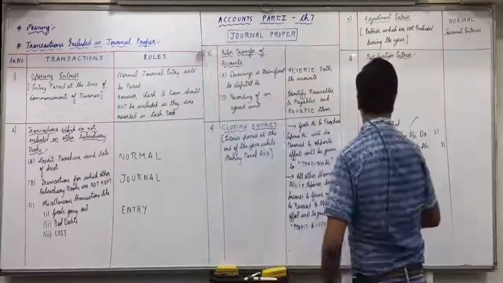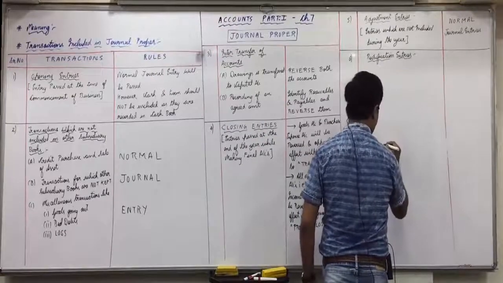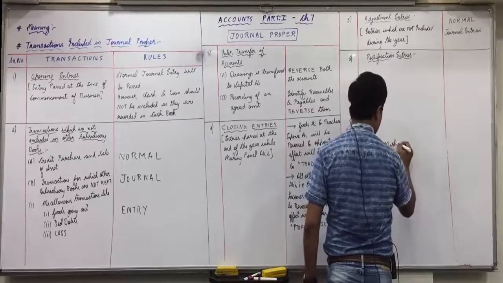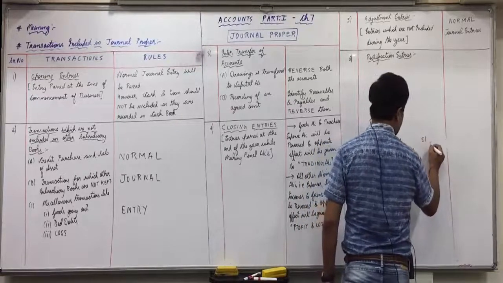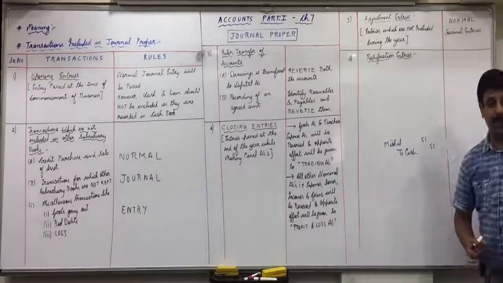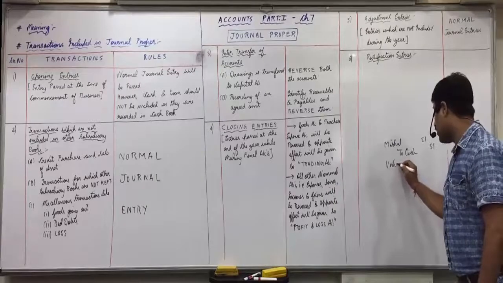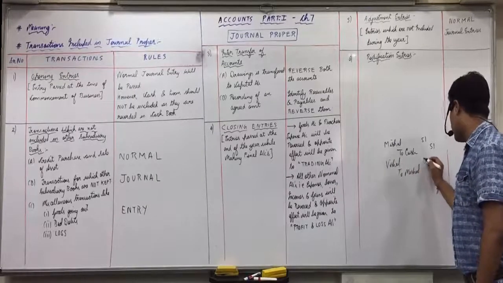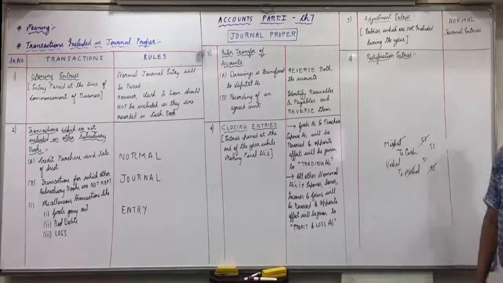So how are you supposed to correct this? By passing one more entry. Suppose we have paid to Vishal and wrongly we have passed Mishal to cash 51. Suppose I pass one more entry, Vishal to Mishal. Then what will happen? Mishal debit 51, credit 51 gets cancelled.